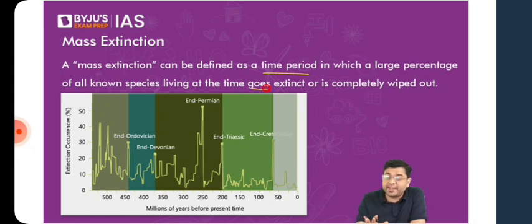Right? So in all these cases of 5 major mass extinctions which have happened earlier, the last major mass extinction happened at a time when the dinosaurs were wiped out. So at that particular point of time, you had the conditions which changed so suddenly and so rapidly because of the collision of an asteroid with the planet.